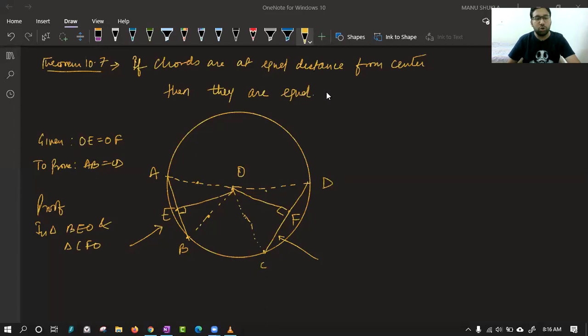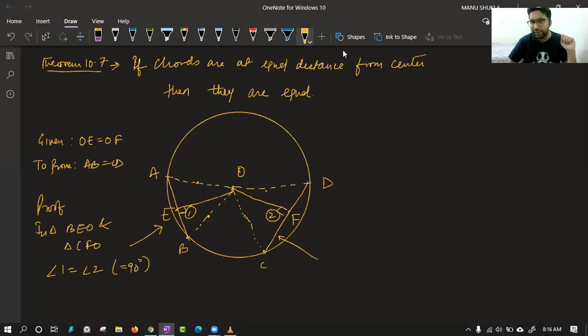Okay. Now, in triangle BEO and CFO, class, please tell me what is the first thing? Okay, you can say if this is angle 1, this is angle 2. First thing we can say is angle 1 equal to angle 2, both 90 degrees. Second thing?